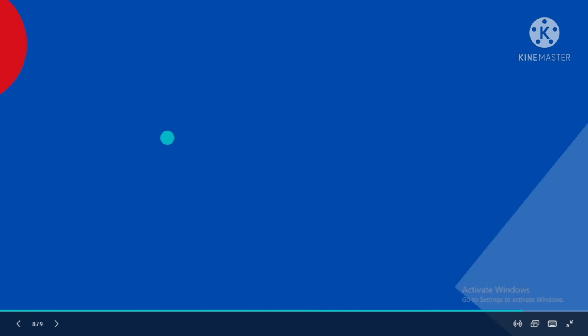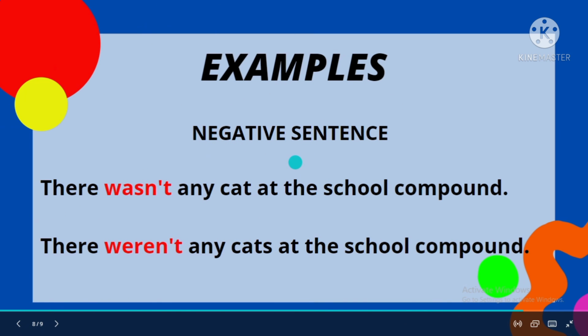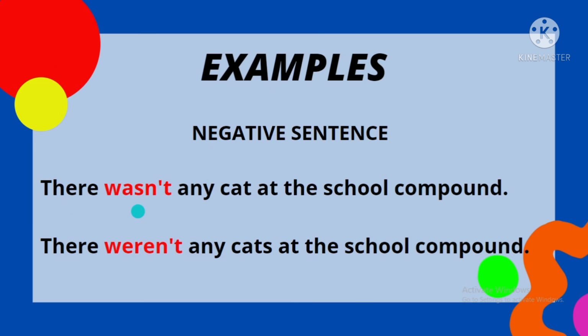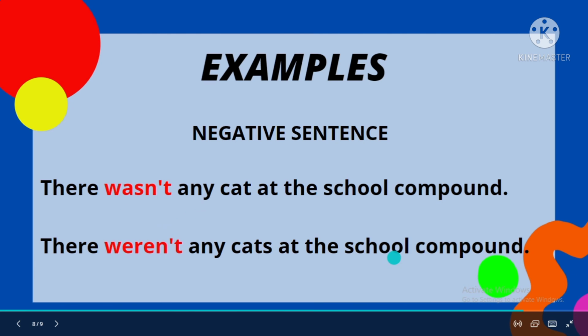Now let's have a look at the negative sentences. There wasn't any cat at the school compound. Wasn't means was not. Why did they use the singular form? Because only one cat. There weren't any cats at the school compound.